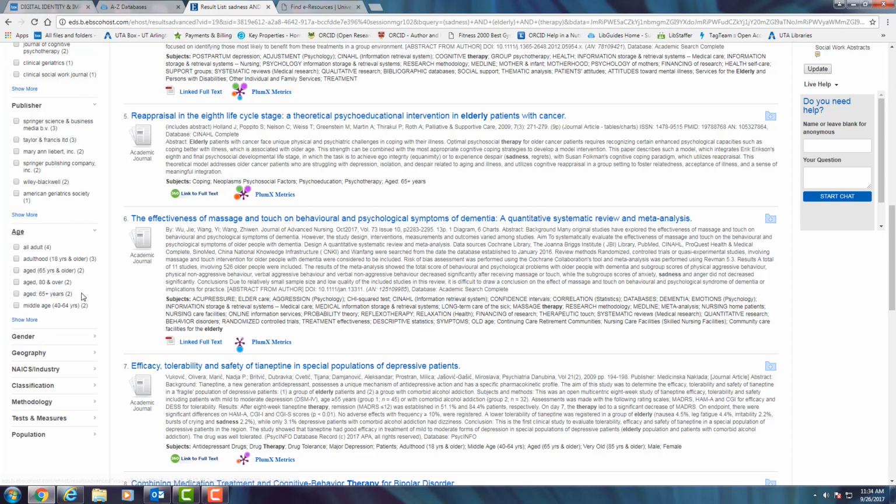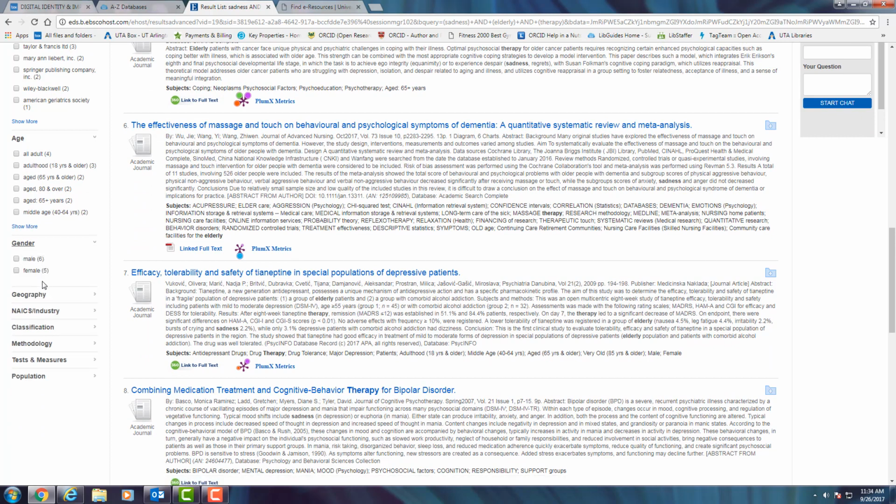And then age. Age is great for social work. So we are looking for stuff that is related to people probably 65 and older. But we can also do 80 and older, 65 years and older, however it's put. So we would maybe want to click on all three of those, and that would whittle out some of the middle age years and stuff like that. If we were talking about older females or older males, this is something that we definitely want to do. It's an easy way to limit it to only a certain gender. Geography is also really important. Say we want to keep our stuff within the US, so we would click on USA.